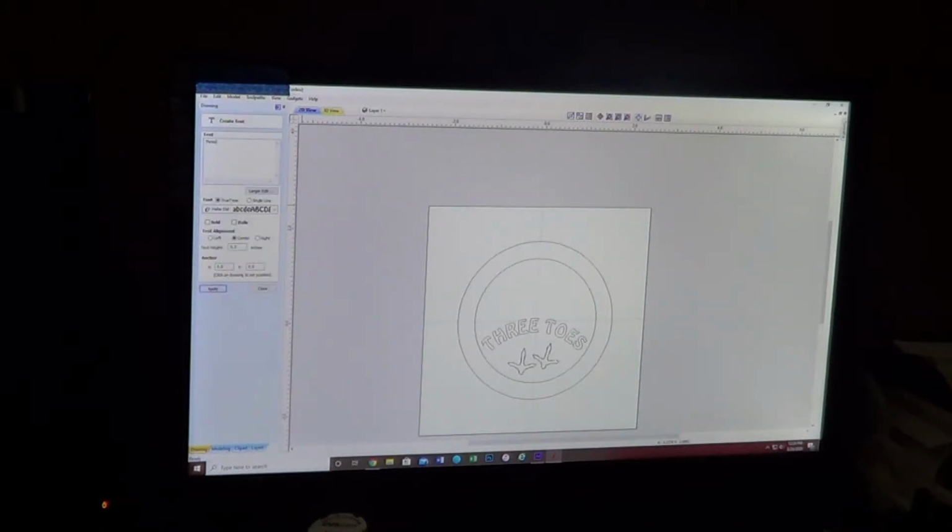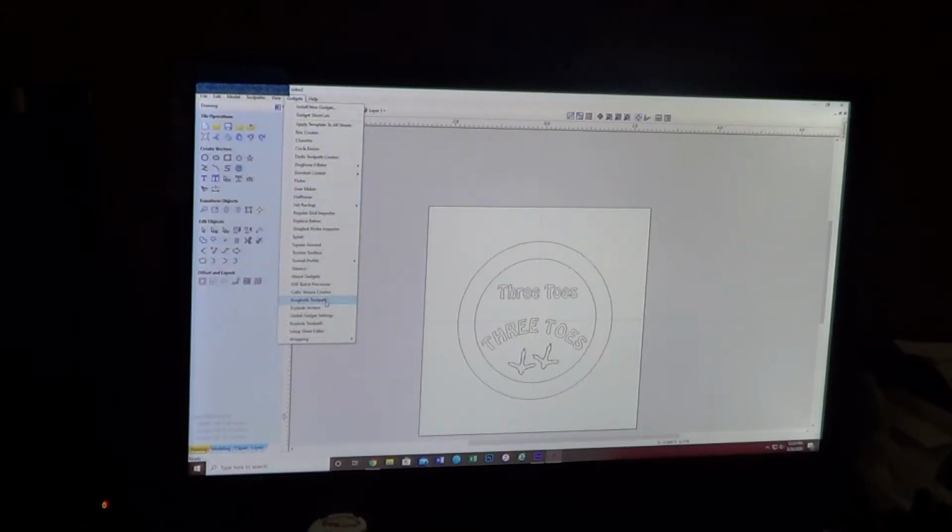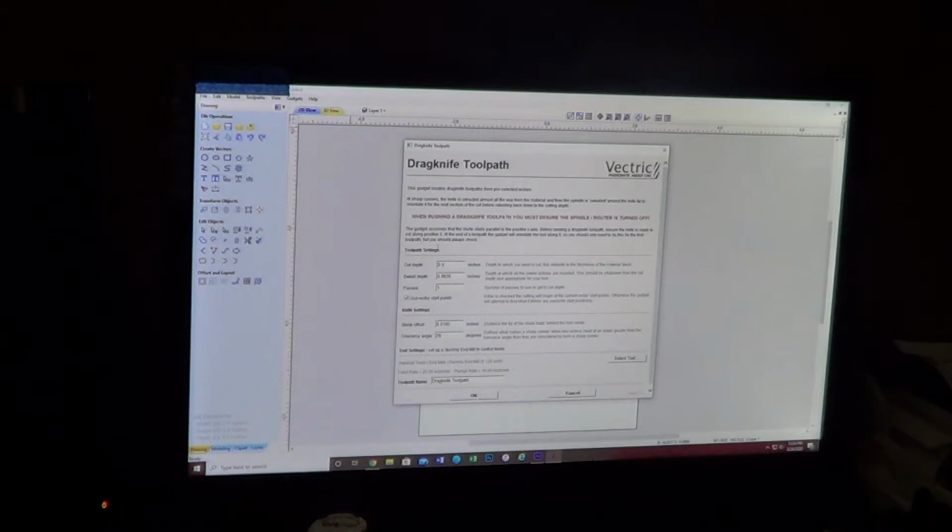Let's see, there we go. Apply, and we'll move it up. Okay, now we're going to close out of the text. We're going to go up to Gadgets, and we're going to get the Drag Knife tool. Select the vector. Okay, we have to highlight our text. We'll go back to Gadgets, get our Drag Knife tool, and we get this screen.